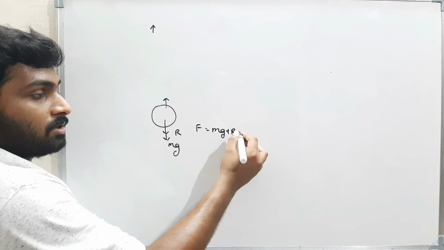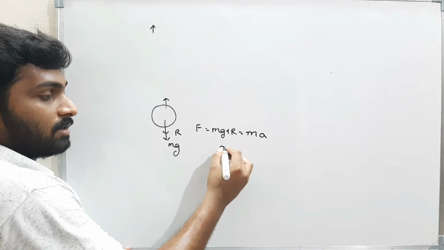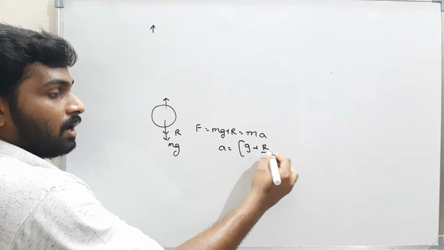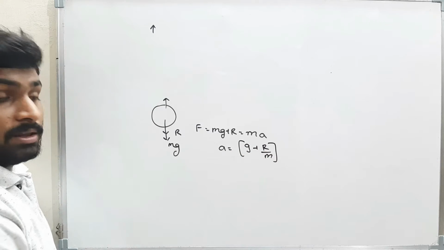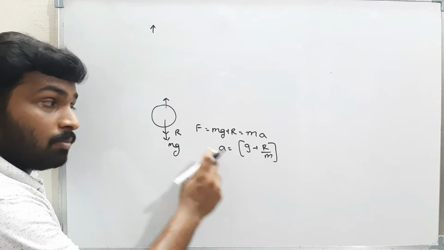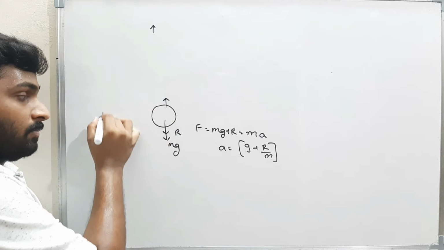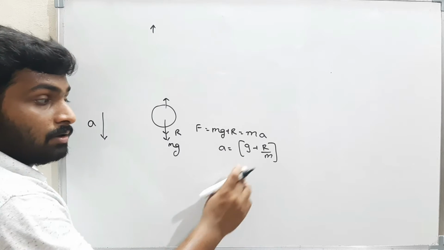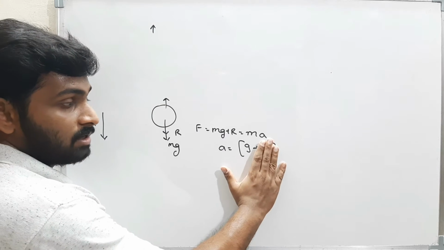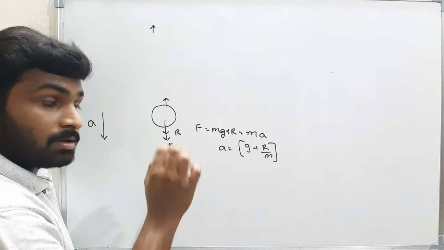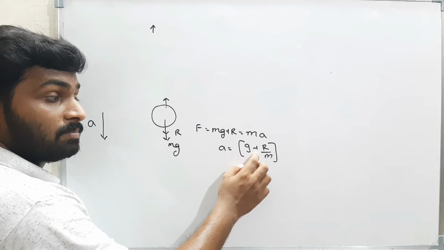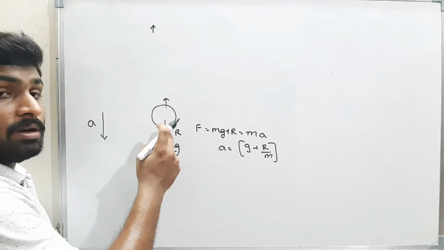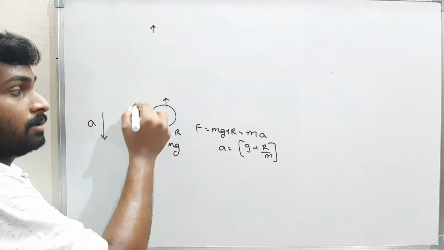Force is nothing but mass into acceleration. Acceleration is nothing but g plus r by m. This is the net acceleration acting on the body in the downward direction. Usually, if there is no resistance, the acceleration is only g. But if there is some resistance, the acceleration is g plus r by m. When the acceleration is this much, what is the time taken by the body to reach the maximum height?